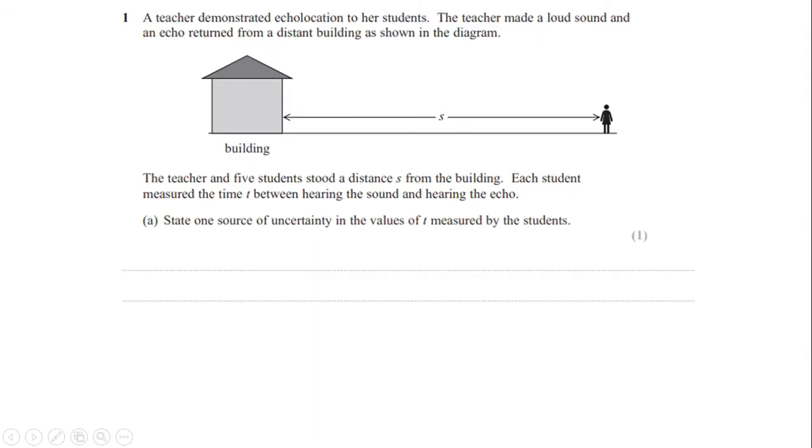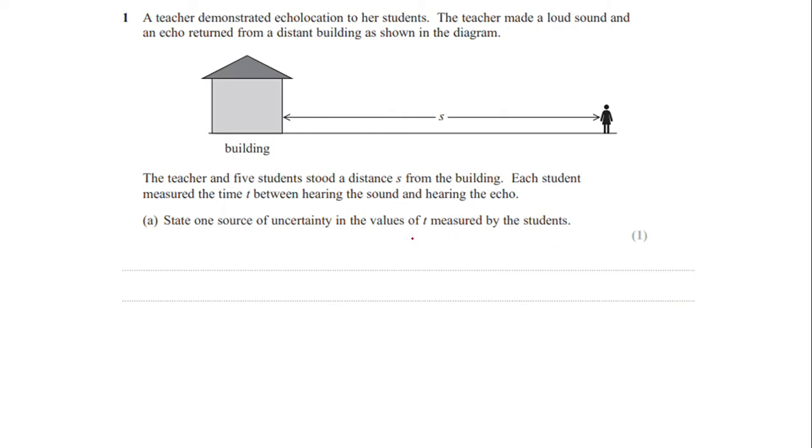So let's start. Question number 1. A teacher demonstrates echolocation to her students. The teacher made a loud sound and an echo returned from a distant building as shown in the diagram. The teacher and 5 students stood a distance s from the building. Each student measured the time t between hearing the sound and hearing the echo. State one source of uncertainty in the value of t measured by these students.